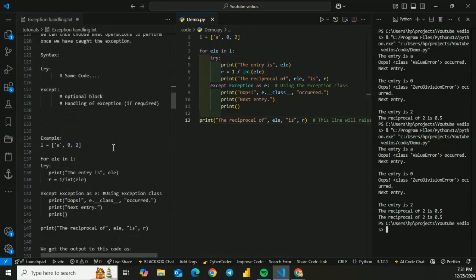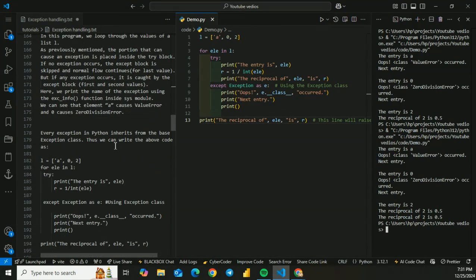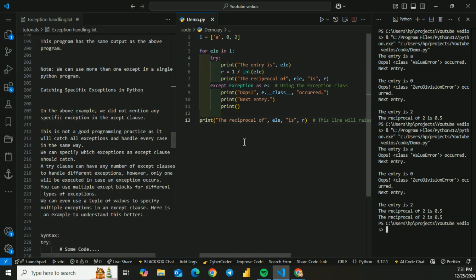So now let's move on to the next topic, catching specific exceptions in Python. In the above example, we did not mention any specific exception in the except clause. This is not a good programming practice, as it will catch all exceptions and handle every one in the same way.